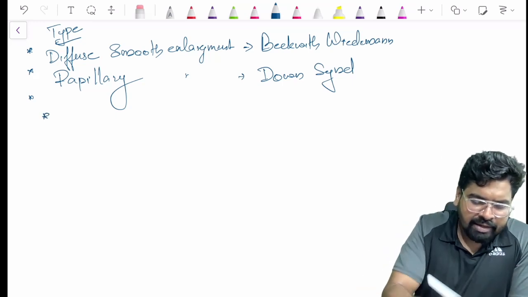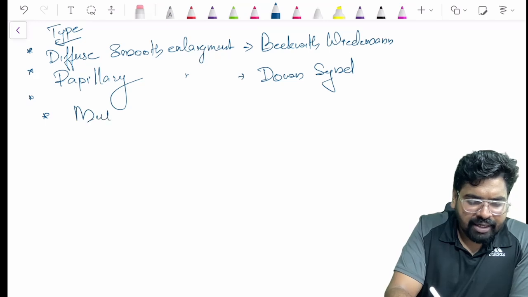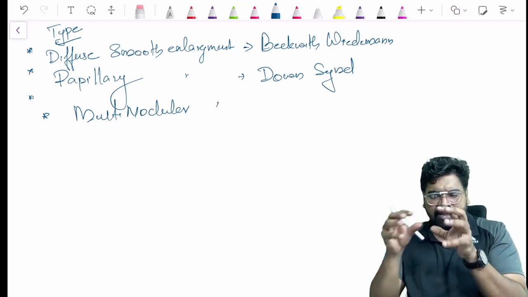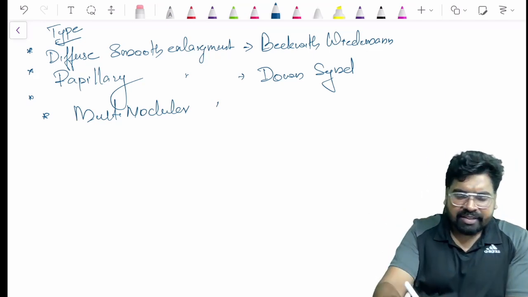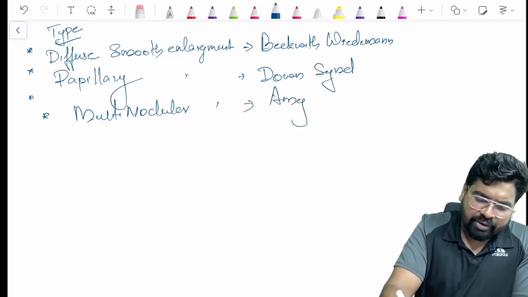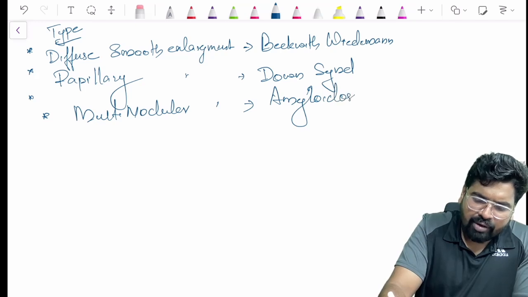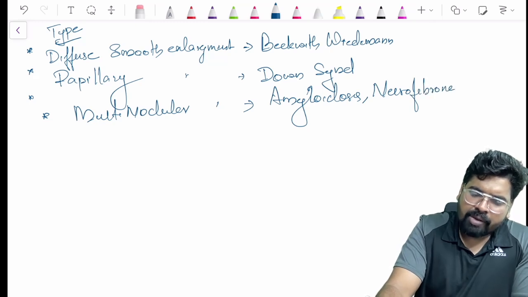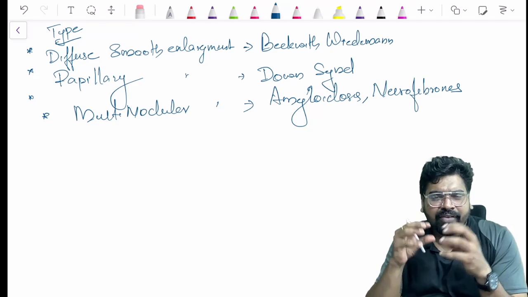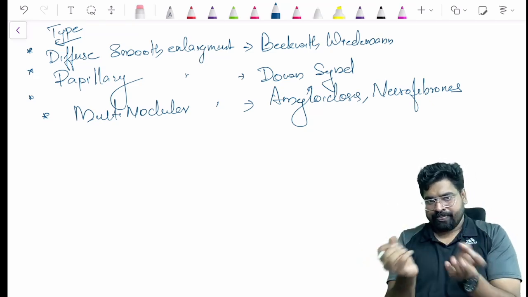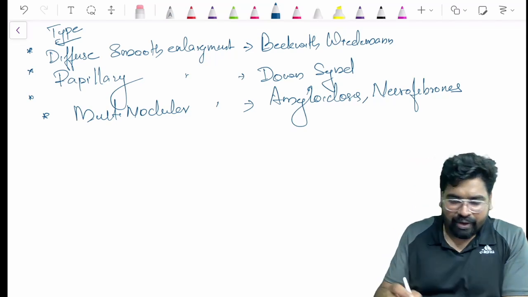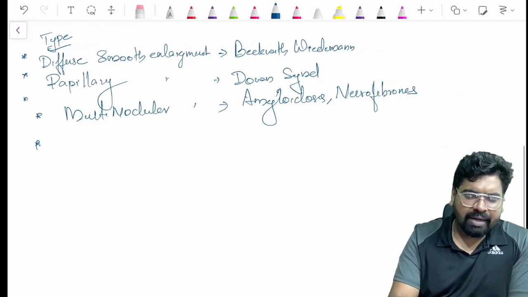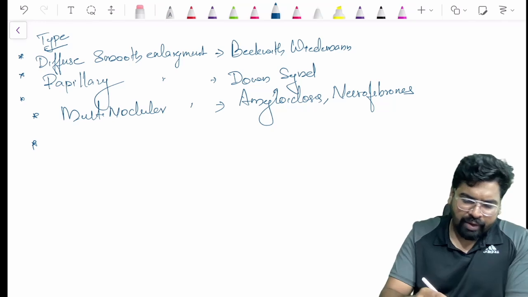And in certain conditions you can see a multinodular enlargement. Multinodular, just like the tongue will be enlarged in nodules. Such type of enlargement is seen in amyloidosis, also in neurofibromas. So you can see that in this condition the tongue will have enlargement in the form of nodules. So read the question very carefully. They may give you the type of enlargement: diffuse smooth enlargement, papillary enlargement, multinodular enlargement.